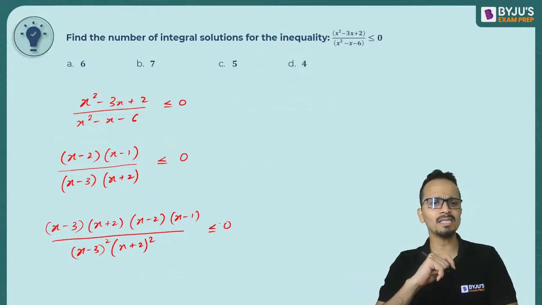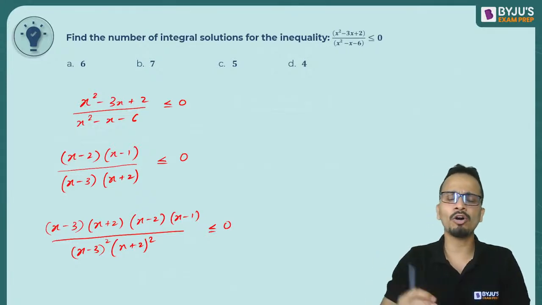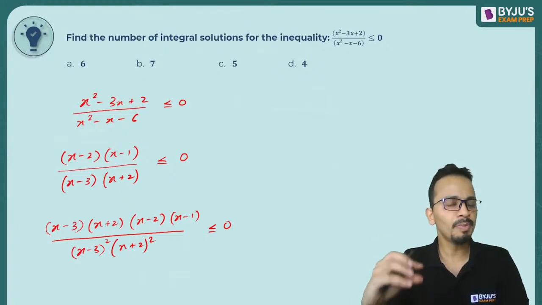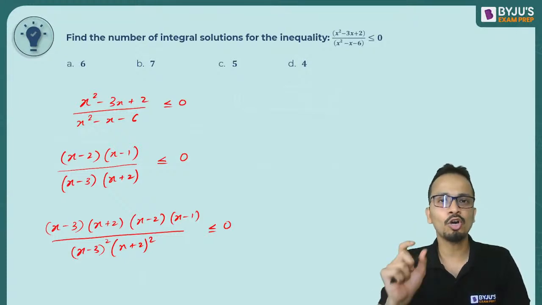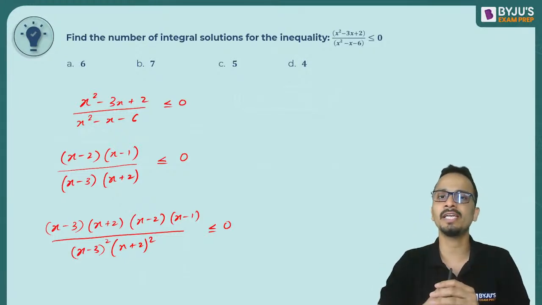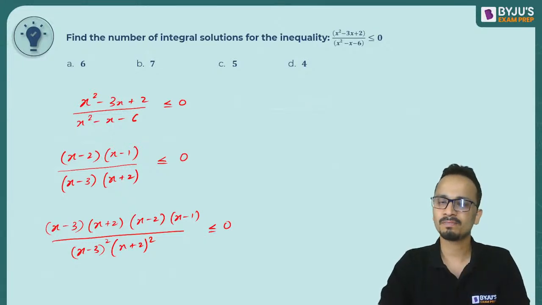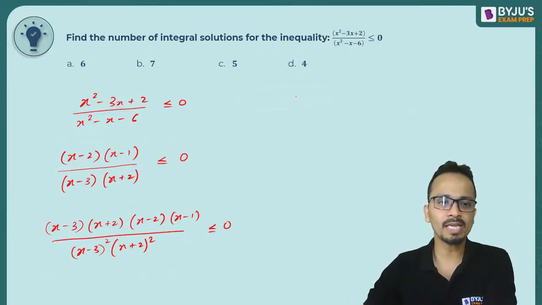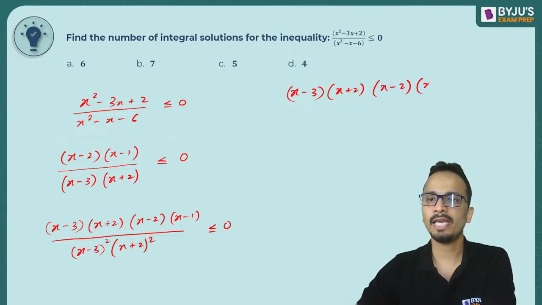Now why have I done that? Because I have made this inequality independent of the denominator. I have made the denominator a perfect square which will always be positive. So the sign of this expression on the left hand side will not depend on the value of the denominator. Simple as that. So now I can write the inequality as x minus 3 into x plus 2, x minus 2, x minus 1 is less than equal to 0.